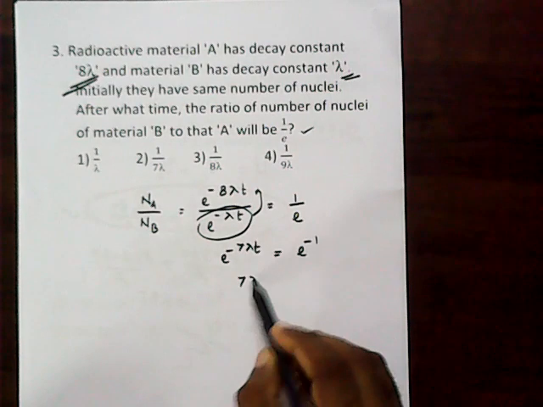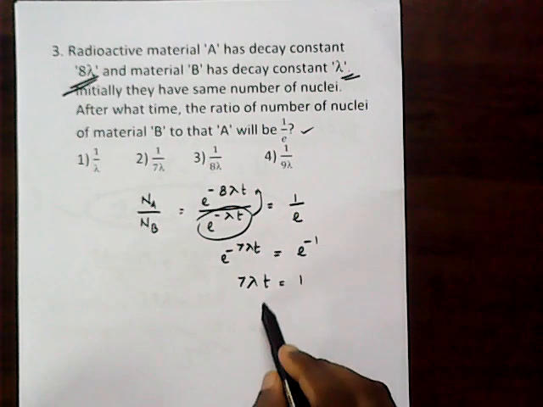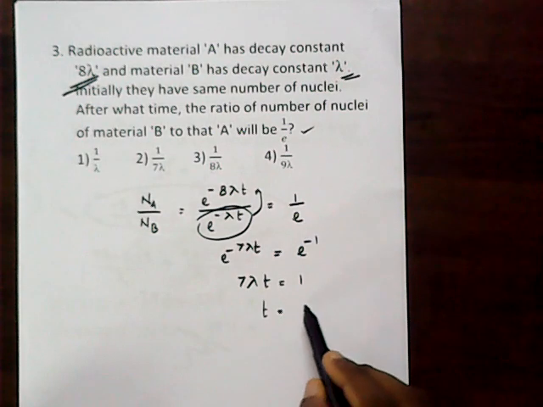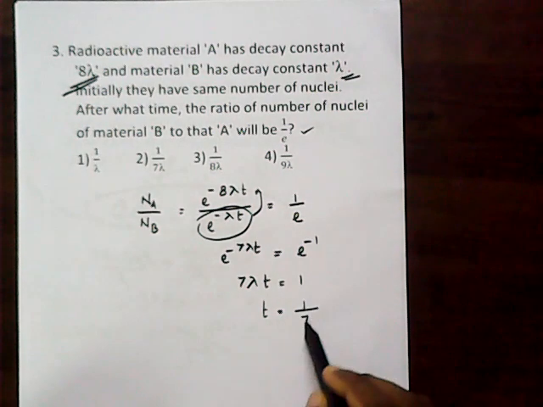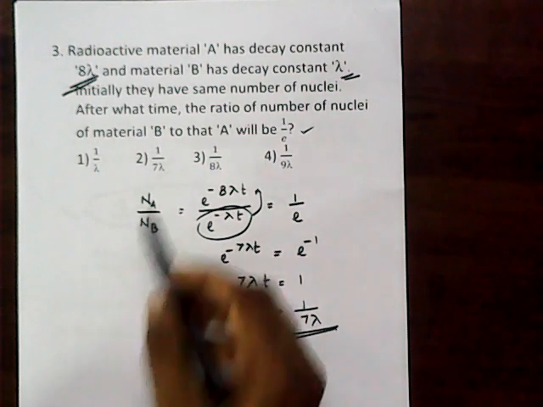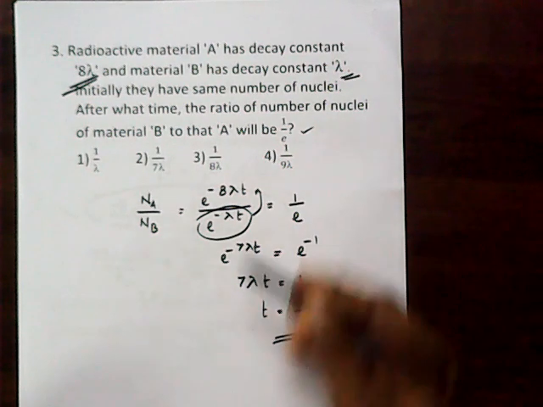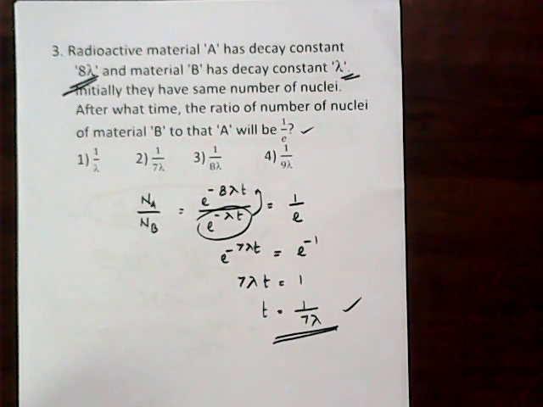So 7 lambda t is equal to 1. That means the time t is equal to 1 by 7 lambda. So you know the concept N equals N0 into e raised to minus lambda t. By using that concept, we get the answer. A good but a simple question.